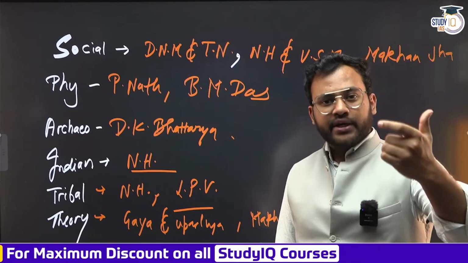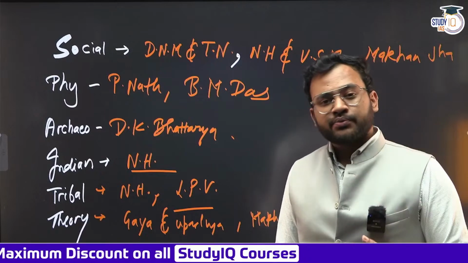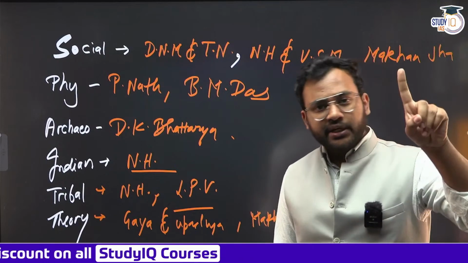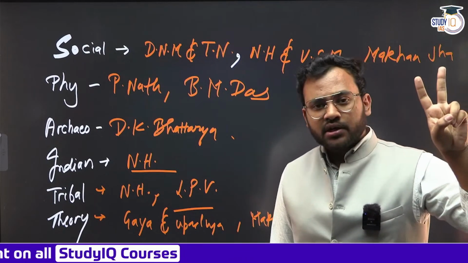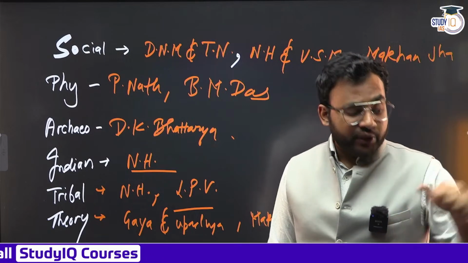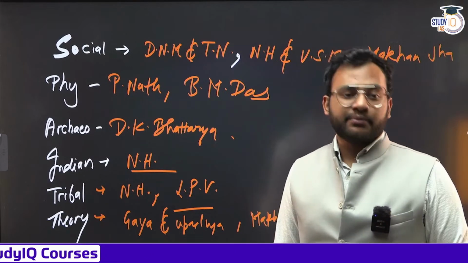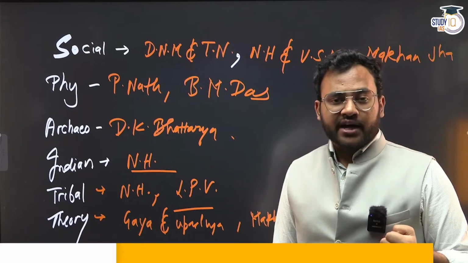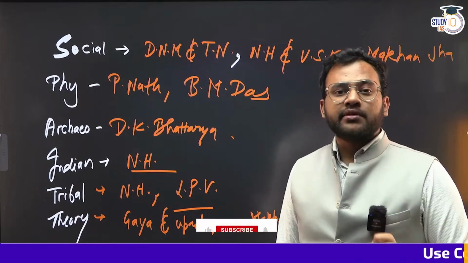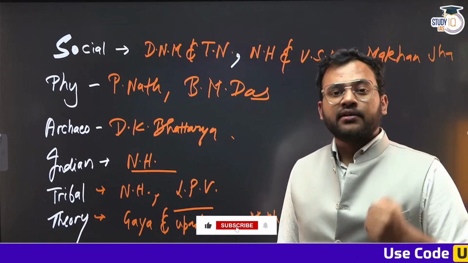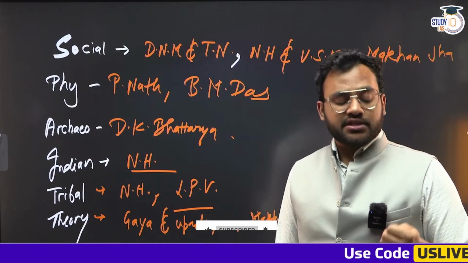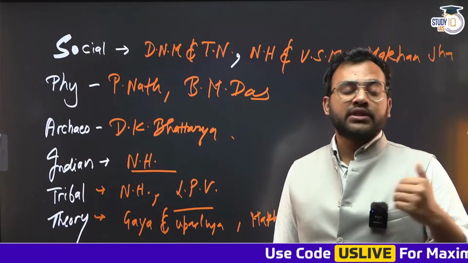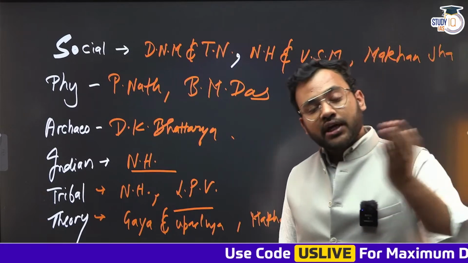The first theory is evolutionism, classical evolutionism of 19th century. There are only 3 scholars mentioned. First is E.B. Tylor, the second one is James Frazer, the third is L.H. Morgan. When you read from this particular book, you will find additional names. There is discussion about R.R. Marett. There is discussion about Henry Maine. There is discussion about McLennan. There is discussion about Bastian. There is discussion of Bachofen. So you are not supposed to go through this entire portion. And similarly for the other portions also.